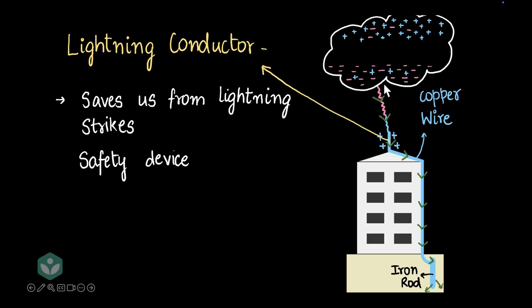And when charges flow towards this iron rod in the ground, they slowly get distributed in the ground and nothing happens to people inside the building. Now, if you look carefully at this building, you'll notice that the lightning conductor is the topmost point on this building, right? And because of that, the negative charges are going to run away from this point much faster than at any other point on the building. Why? Because the lightning conductor is closest to the negative charges in the cloud. And because of that, the lightning will strike the lightning conductor only. And because of that, people within the building will stay safe.